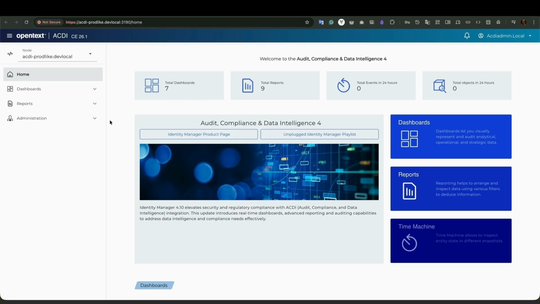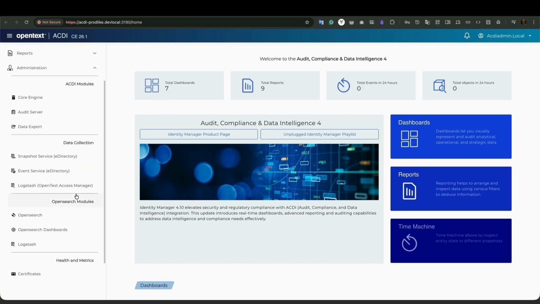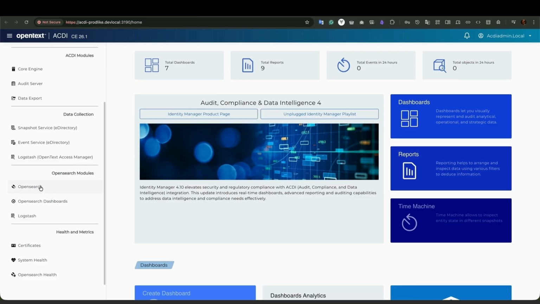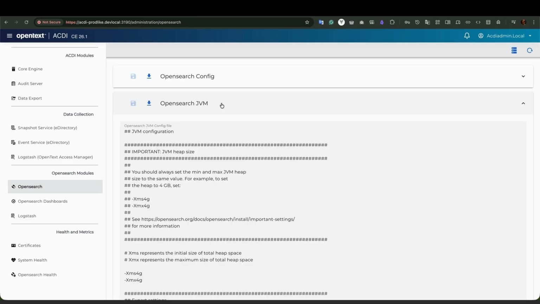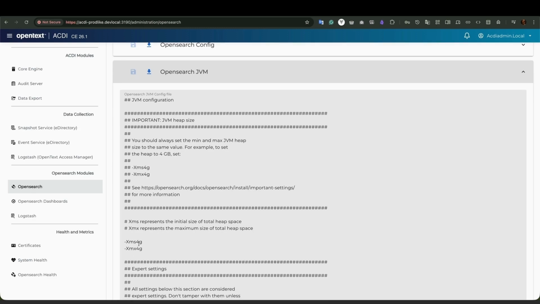Since the server on which ACDI was installed has 32 GB of RAM, it is recommended to increase the amount of memory allocated to Opensearch. 32 GB is the minimum amount of RAM required for the system to function, so we can allocate half of this memory to Opensearch.